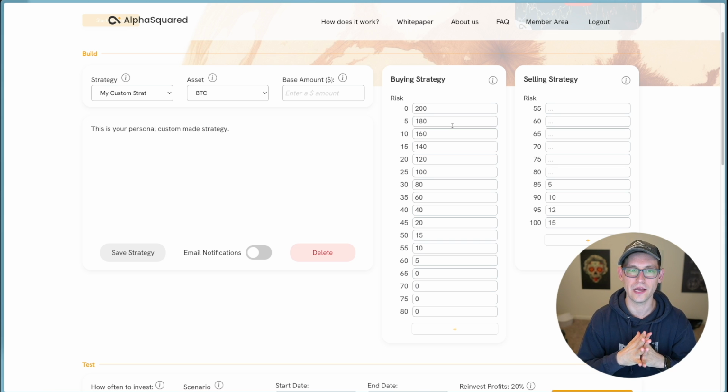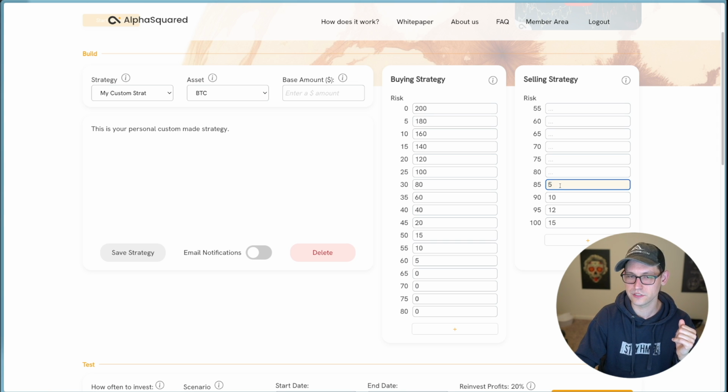The other thing to keep in mind is that on the buying strategy side, you're putting in the amount of dollars that you want to deploy directly into Bitcoin, whereas over on the selling strategy side, you're allocating a percentage amount of how much of the stack you should sell. So this 5 is not $5. This is 5% of the portfolio size. This is 10% of the portfolio size. This is 12% of the portfolio size. But over here, this 5 is $5 US, $10 US, $15 US.